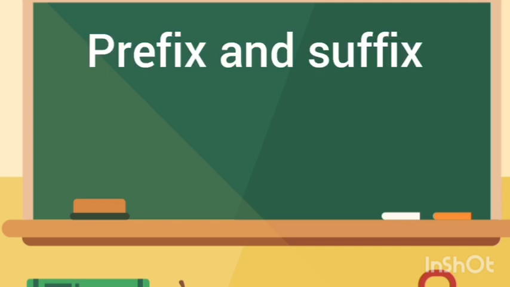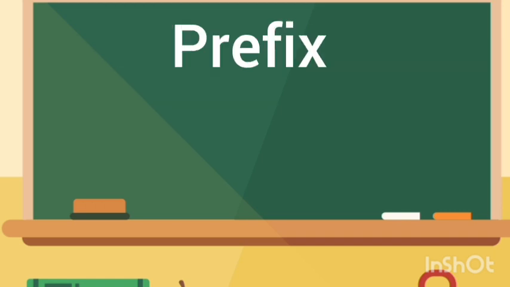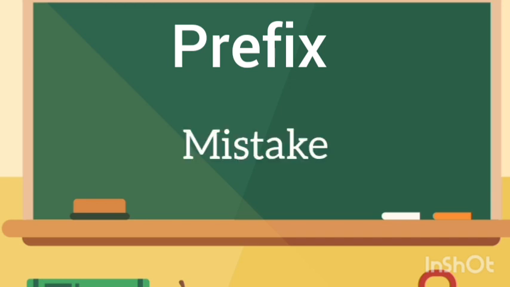Okay, next let me move on to prefixes and suffixes, right? Yes, prefix. What do you mean by prefix? A prefix is a syllable added to the beginning of a word to form a new word. A prefix is put before a base word, right? That will be called a prefix. For example, mistake. Mis is a prefix, and take is the base word. Before that, we call it a prefix, right?